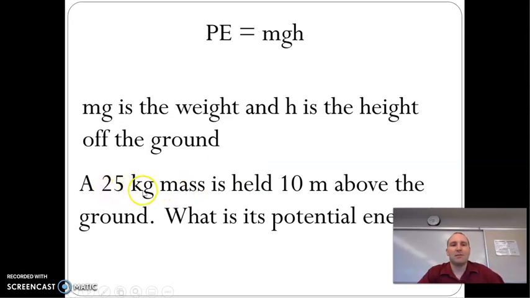All right, potential energy. 25 kilogram mass is held 10 meters above the ground. What's its potential energy? So again, you're using PE equals mgh. M is 25. G is 9.8. H is 10. So 25 times 9.8 times 10 gives us 2450 joules.